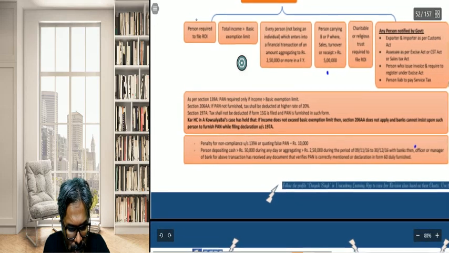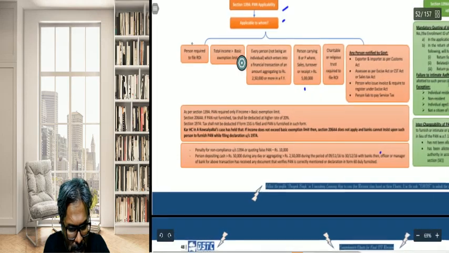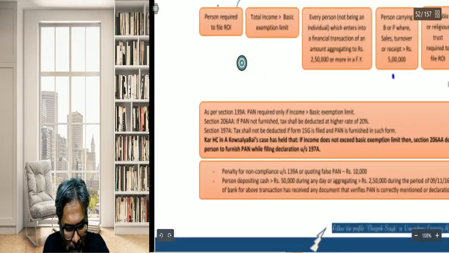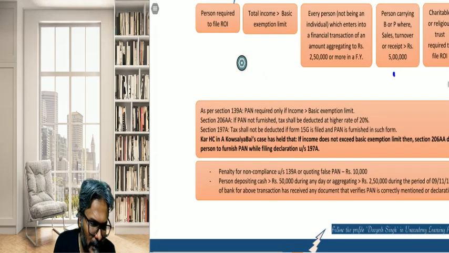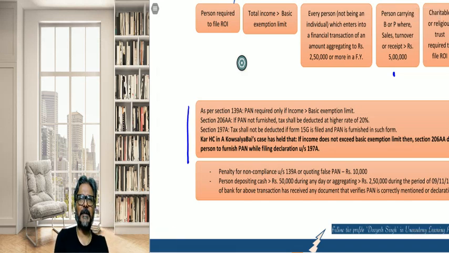One particular case law, students, over here, and that is the case law of the Karnataka High Court judgment in Srimati Kausalya Bai's case. Now what is that judgment all about, students? As far as this case law is concerned, in Srimati Kausalya Bai's case, what was the case law, students? All of you pay attention.